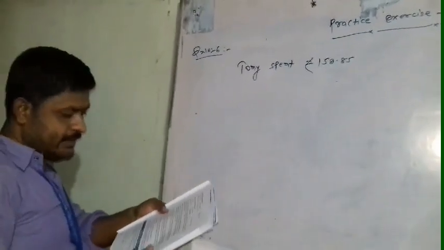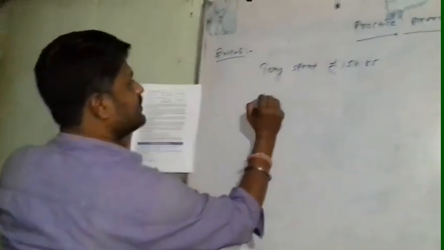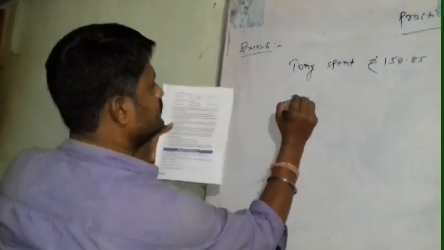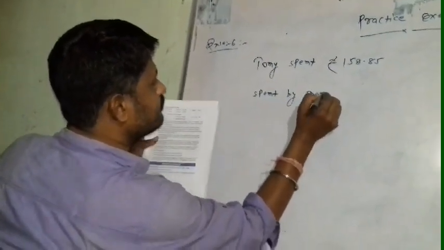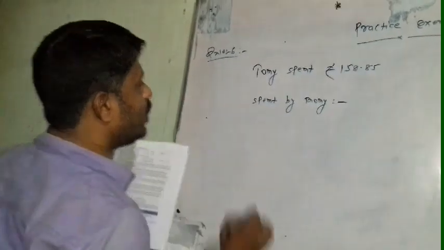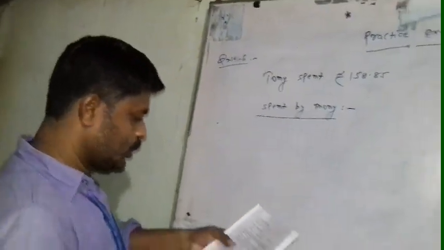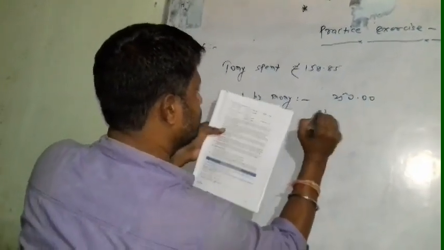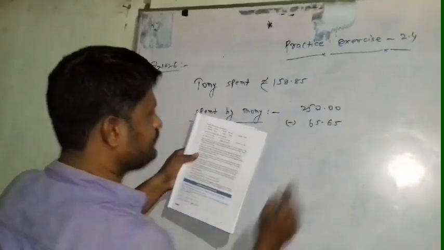So we first find out the amount spent by Moni. For finding the amount spent by Moni, we have to take 250 minus 65.65.